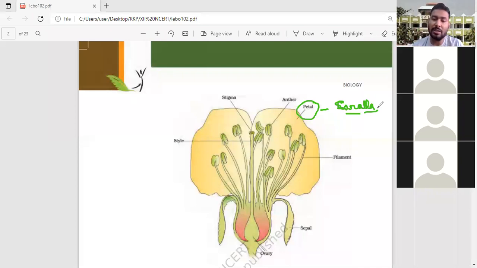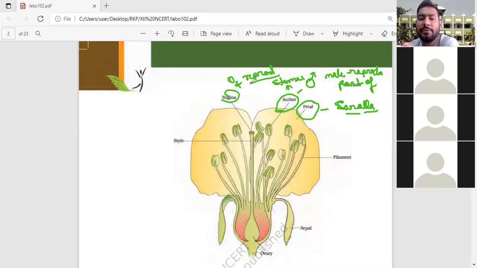Now the third one is the anther. Anther is the male reproductive part of the flower. The unit of the anther is known as the stamen. Stamen is the unit of the anther.